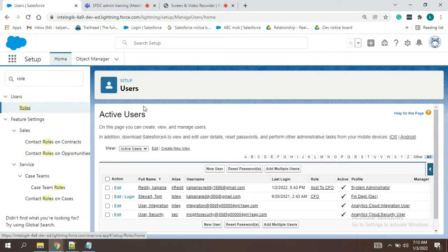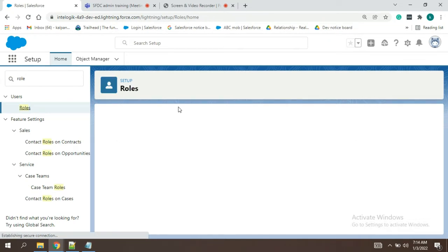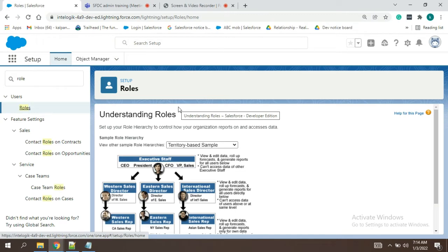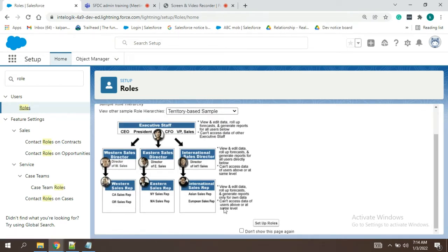For example, we have a requirement where we wanted one person. See, this is the company hierarchy in our company. This is the sales department, this is the marketing department. In the sales department he is a junior guy, but some things are going wrong within the marketing department.